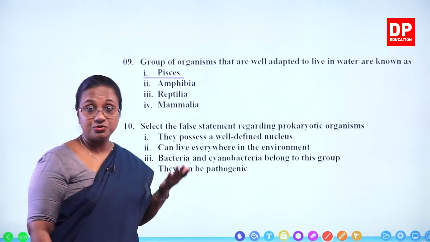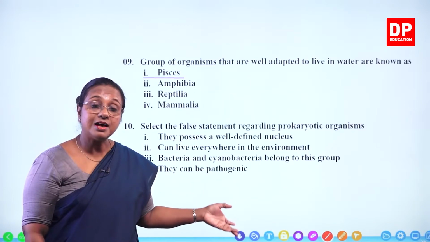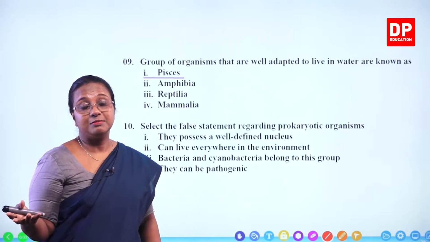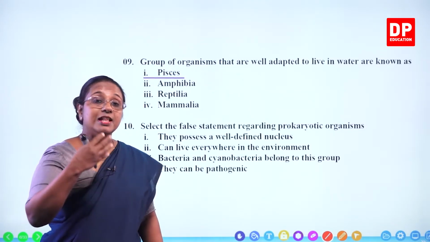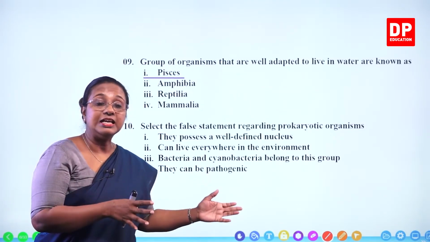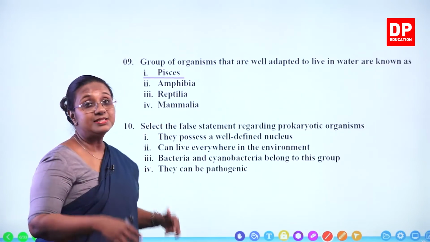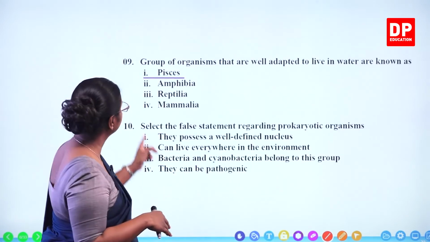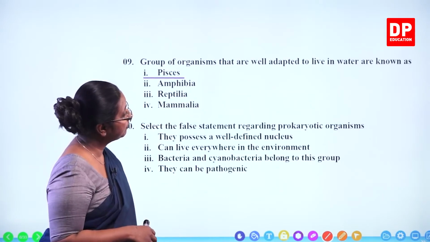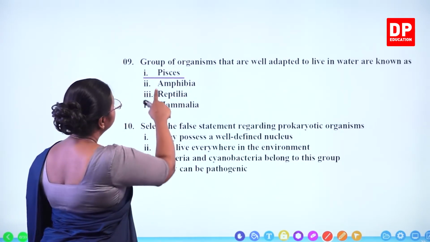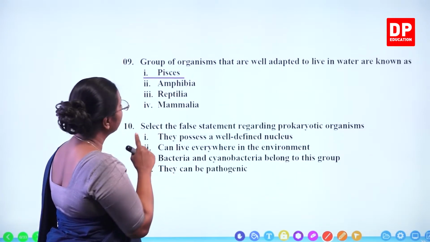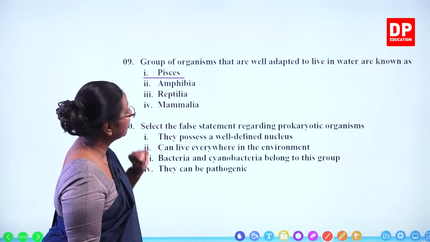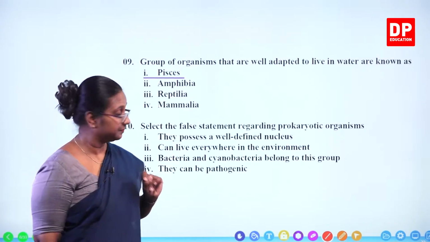Mammalia, again, as I told you before also, whales are found in the sea. Most of the mammals are terrestrial inhabitants. Not only whales, even dolphins, all those are in the sea. Then we have bats which are at higher elevations, trees and all that. So we can't say they are well adapted to live in water. So the first answer, Pisces, that includes all the fishes, is the group of organisms that are well adapted to live in water.